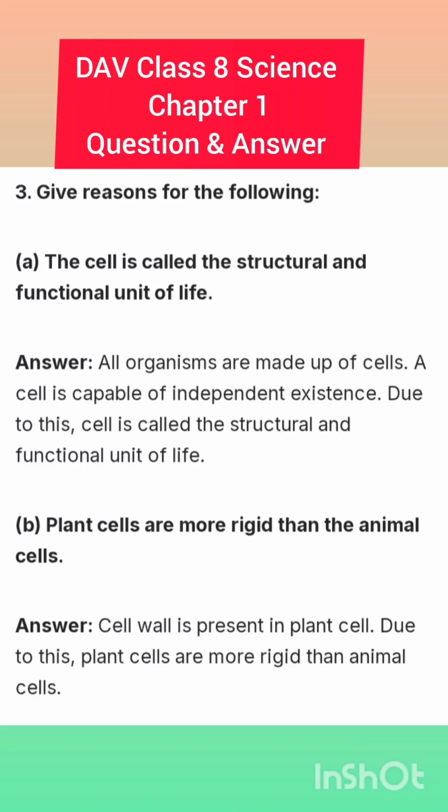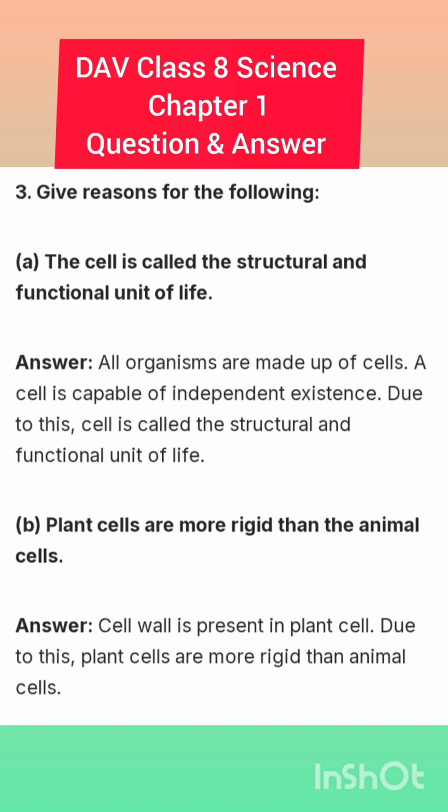Question number 3. Give reasons for the following. A. The cell is called the structural and functional unit of life. Answer: all organisms are made up of cells. A cell is capable of independent existence. Due to this, the cell is called the structural and functional unit of life.